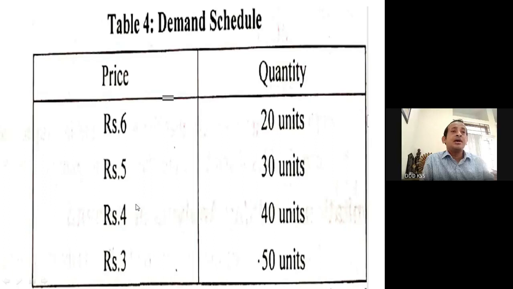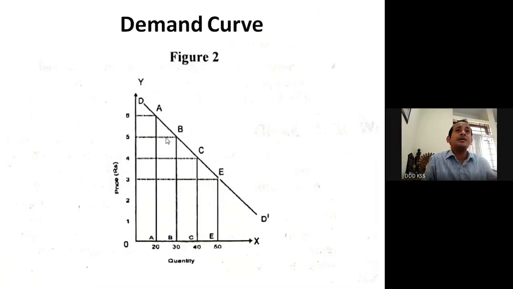Then at ₹5, it reduces more, coming to 30 units. Here we are assuming the units and price. So this is the demand schedule, where we see that when price decreases, quantity increases, and when price increases, quantity demanded decreases. Now we'll go through the demand curve.